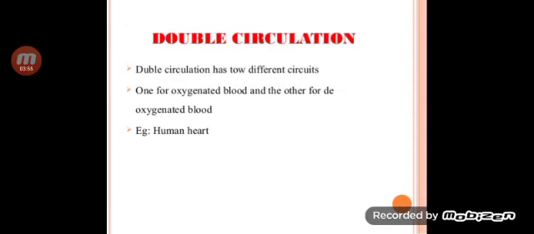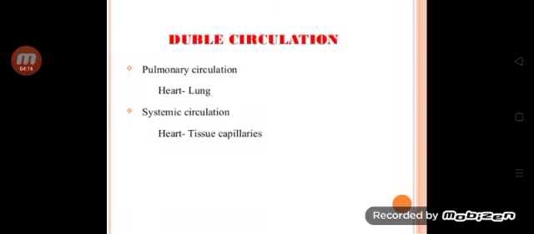What is meant by double circulation? It has two different circuits, one for oxygenated blood and other for deoxygenated blood. This type of circulation is observed in human beings. In double circulation, two types of circulations occur. One is pulmonary circulation, occurring between heart and lungs. Systemic circulation occurs between heart and tissue capillaries.